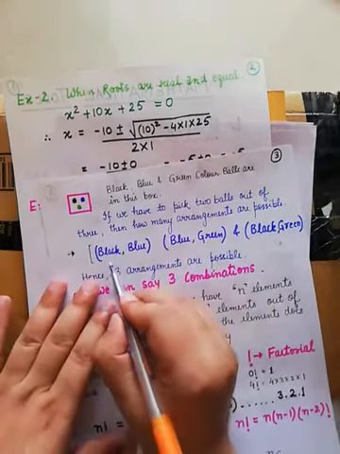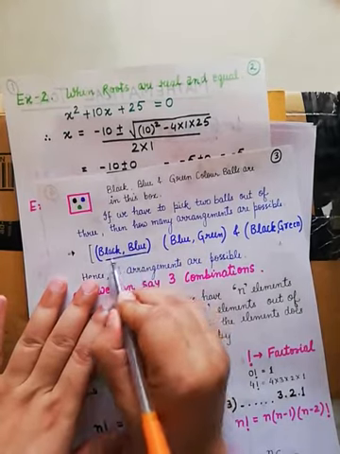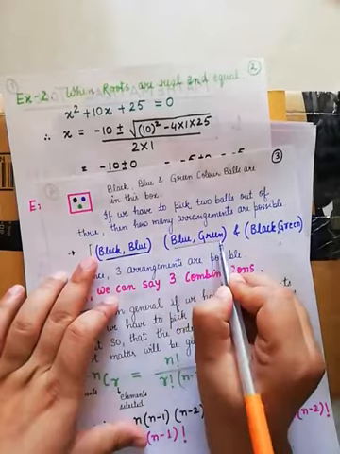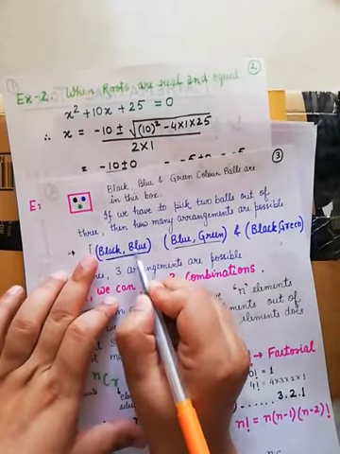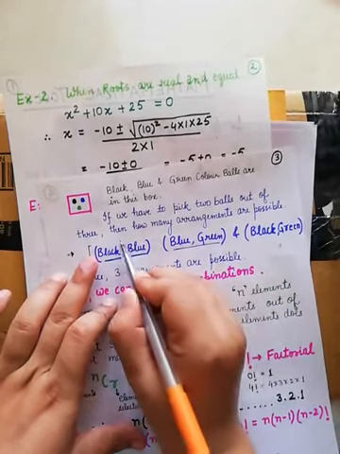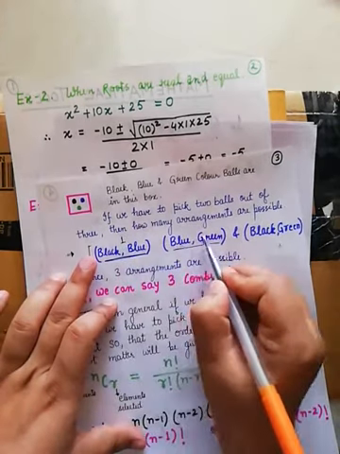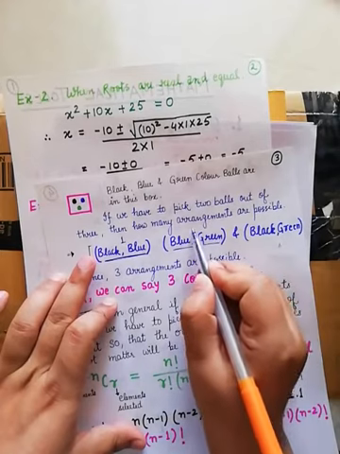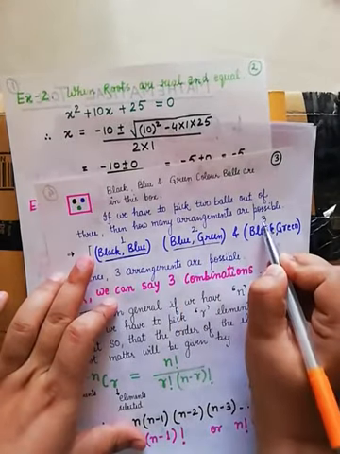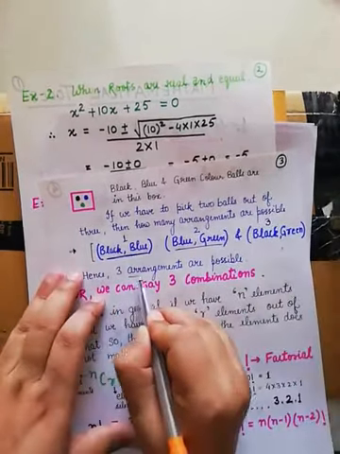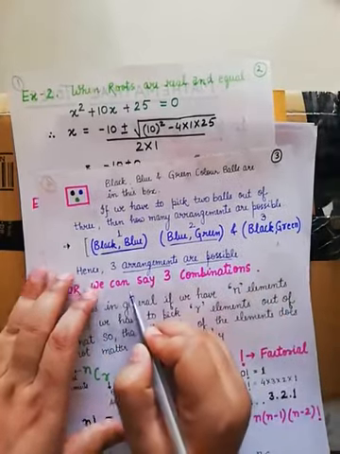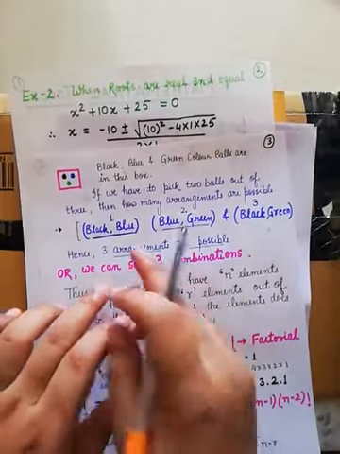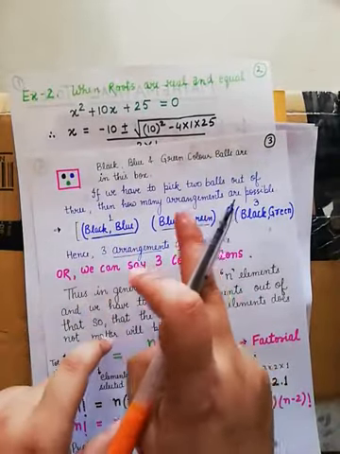So how many combinations are possible? Picking first a black ball then a blue ball, or first a blue ball and then a black ball, we call this the first combination. Look at the second combination: either you choose blue then green, or vice versa. And this is the third combination. Hence 3 arrangements are possible, or you can use the term combinations. So 3 combinations are possible to pick 2 elements out of 3.